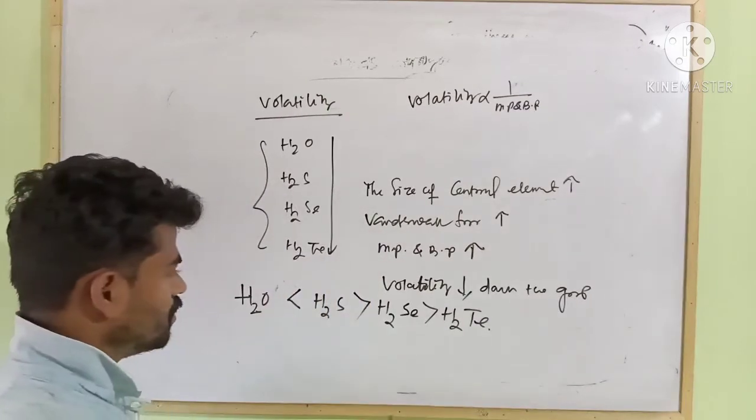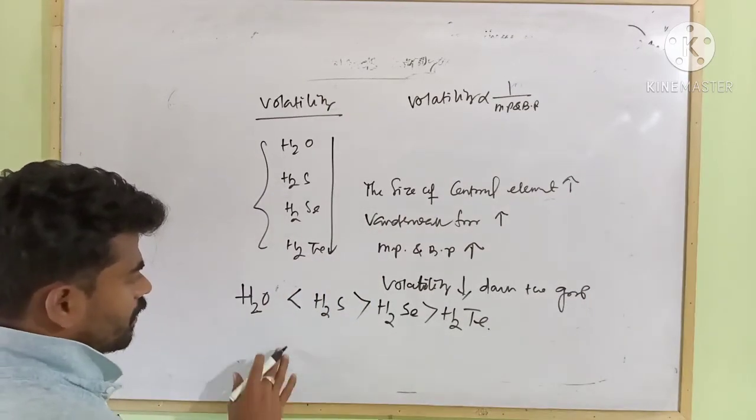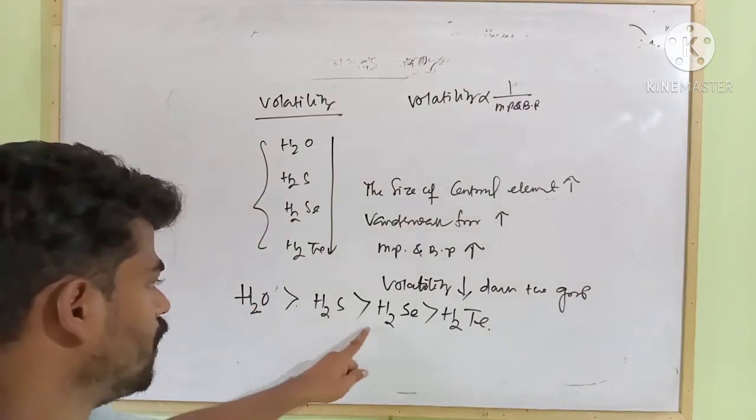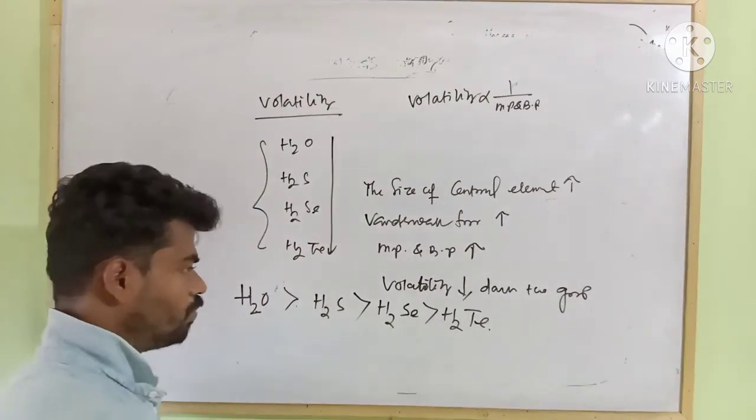The order should be like this: volatility decreases down the group.